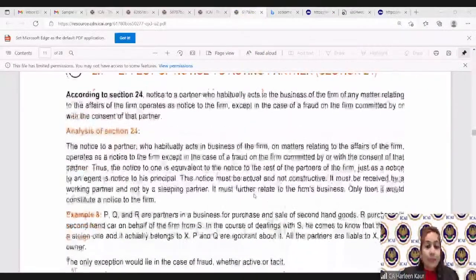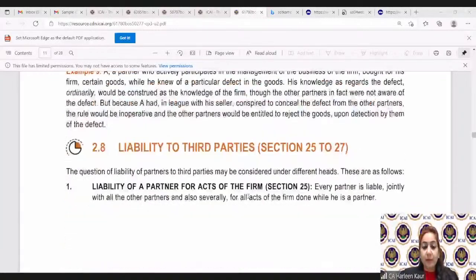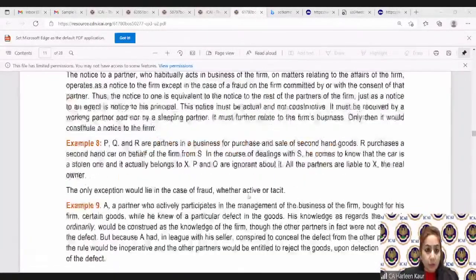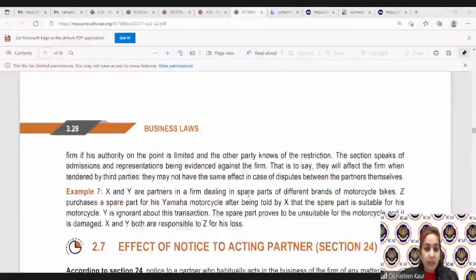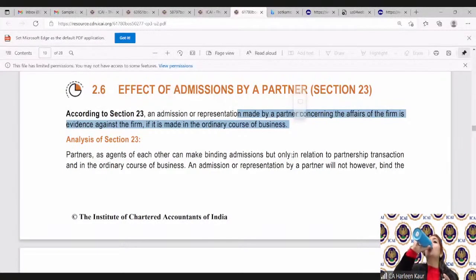What will happen if the minor is admitted as a partner after becoming major. So all those who were looking into section 23 and 24, we have already discussed. Since the study material is here in front of you, children, section 23 simply talks about any actions done by a firm. It will be considered as if the whole of the firm is responsible. Admission by a partner. I made you do this topic. I remember we have written down the notes also at the last session.